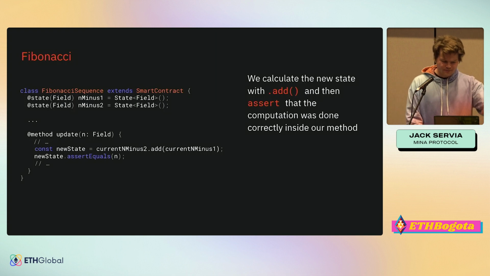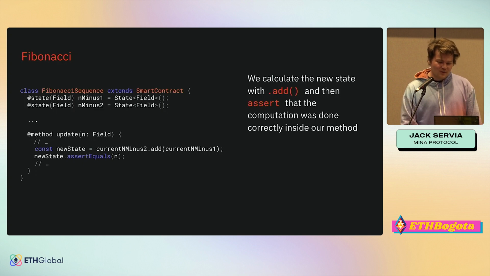So yeah, I guess it's not useful in this case. We can prove that we know the next number in the Fibonacci sequence without... well, in this case, I guess we do reveal what it is, because it becomes n-1. But you get the picture. There's a lot of cool stuff you can do with this.